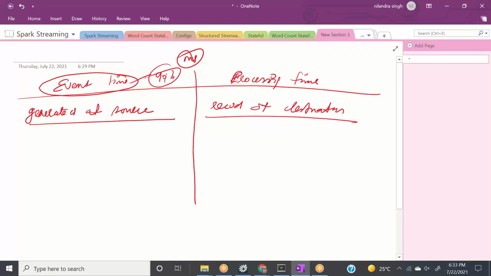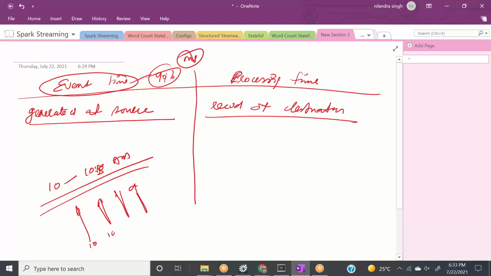And why? So let's say we want to count the number of orders which have been placed between 10 to 10:15 a.m. Every order is an event, right? So these events are coming. So this order is 10:00. This, let's say, is 10:10. This order is, let's say, 10:14. This order is 10:15. There is one more event in between, which is, let's say, 10:02.